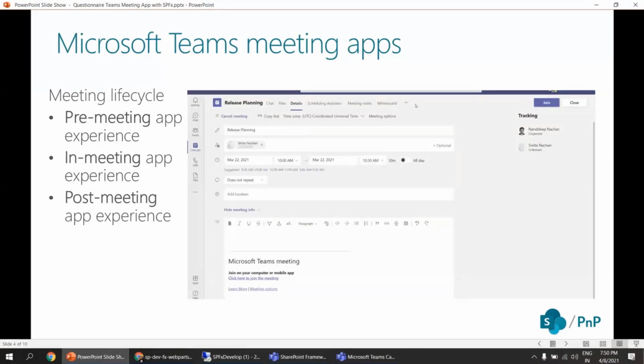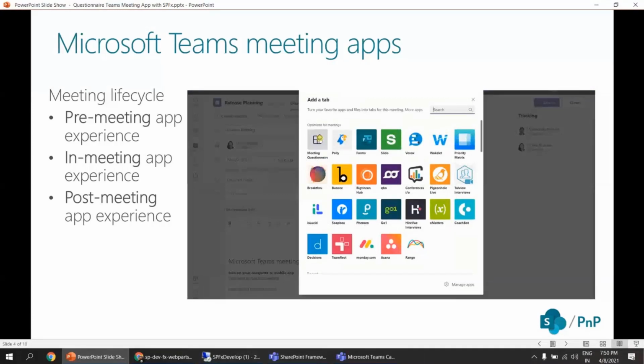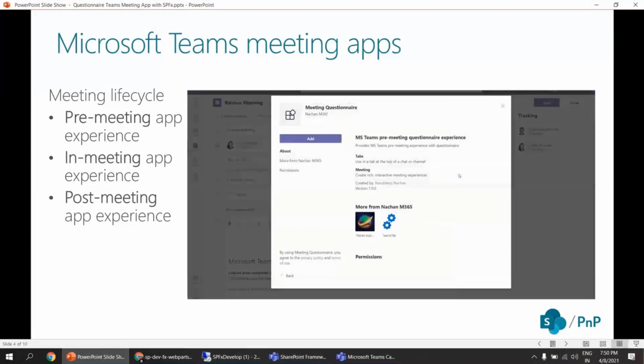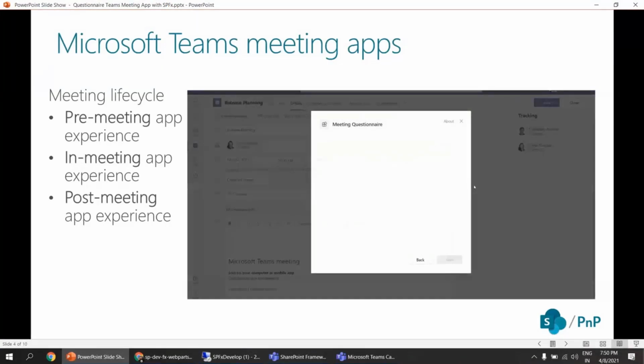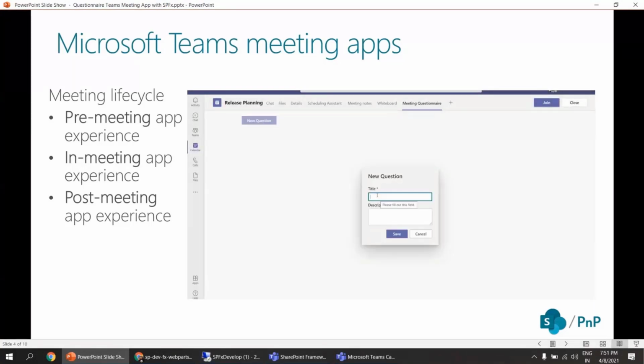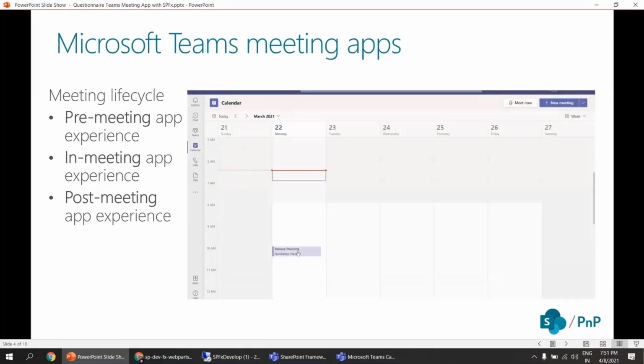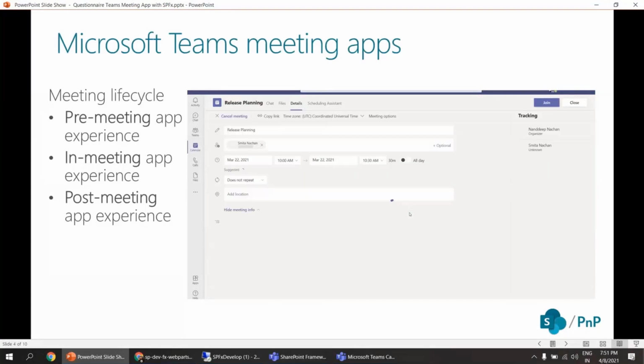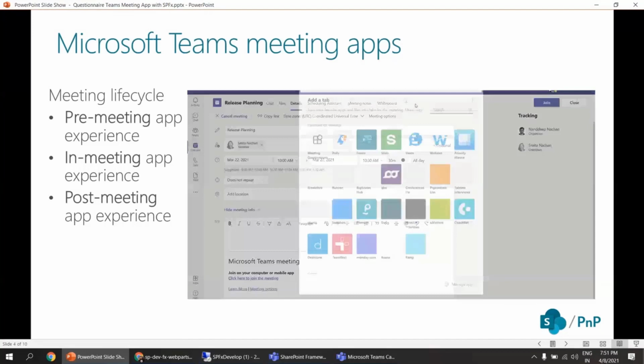This specific sample, the questionnaire meeting app, is a pre-meeting app experience built with SPFx. It provides a pre-meeting app experience for Microsoft Teams meeting attendees to ask questions related to that particular meeting before it actually starts. If you have any questions for the meeting organizer or for the other attendees, this app lays down a foundation to create a forum where you can post your questions before the meeting starts. These questions can then be handled by the organizer during the meeting.